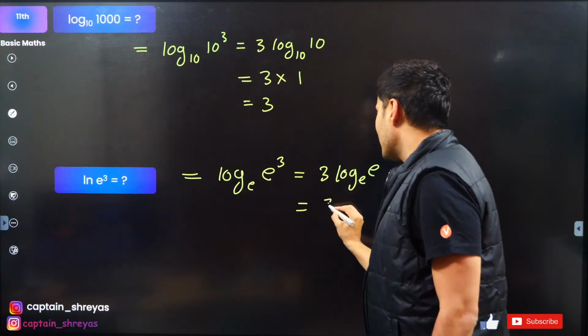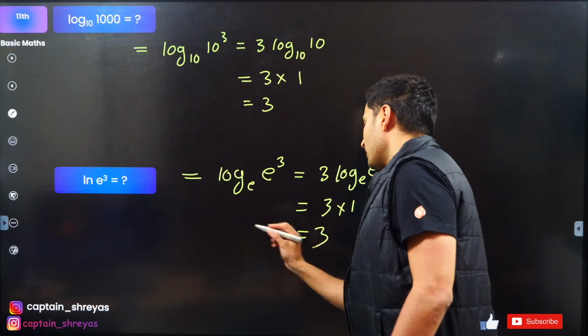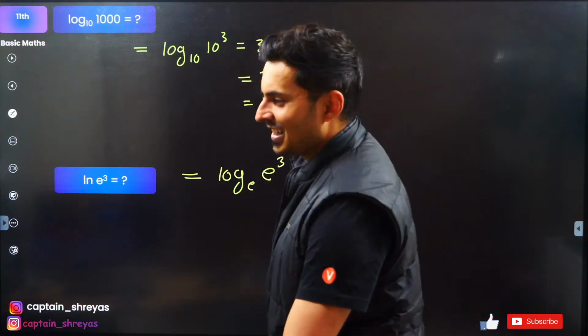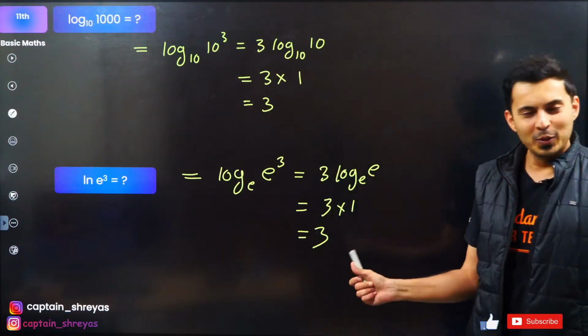Log e to the base e is basically 1. So the answer to this will be just the number 3 again. Yes, that's the number 3 again. Cool. Moving on to the next question up on your screen.